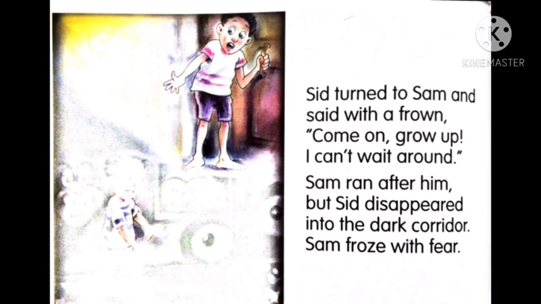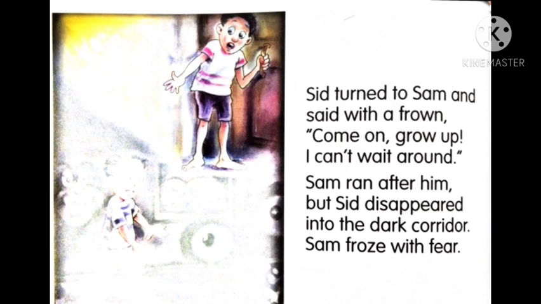Sam froze with fear. Now what happened here? See, Sid is going fast, but he turned to Sam and he said with a frown. Frown means saying something in an angry and serious way. So seriously he asked him, Come on, grow up. I can't wait around. So he said that you want to grow up, you can't ask me to wait. I want to run to get my first share of cake. So he said and he ran away.